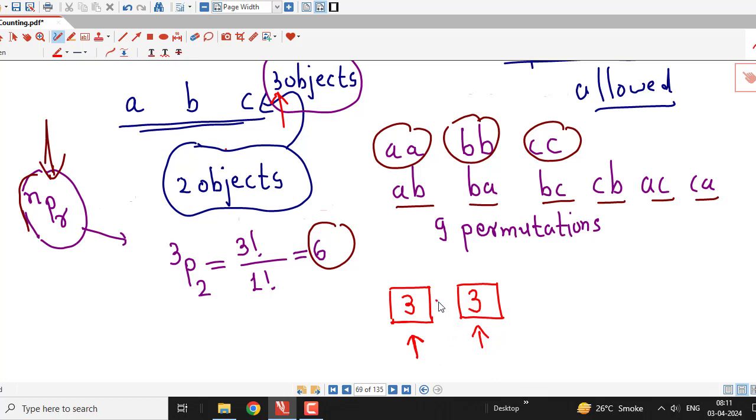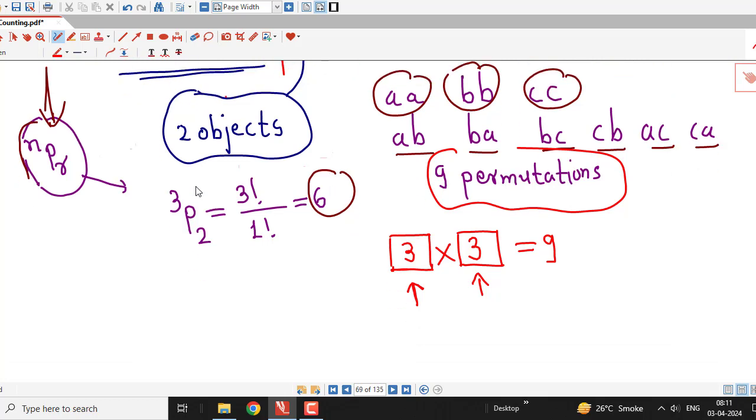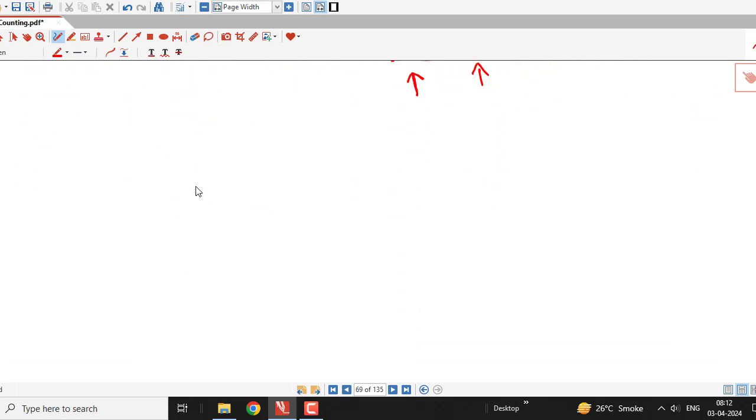Therefore we have to multiply these two numbers, and that is nothing but 9, and we have seen that there are 9 permutations of 3 objects taken 2 at a time when repetitions are allowed. This we can generalize for the arrangement of n objects taken r at a time.